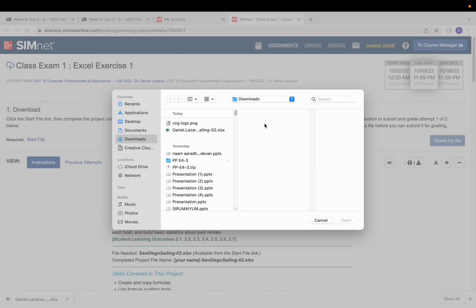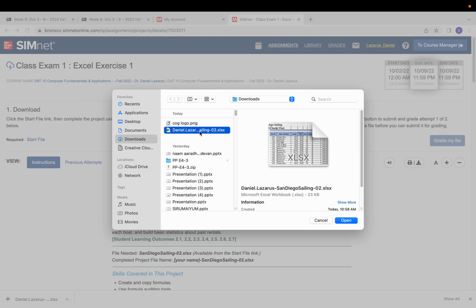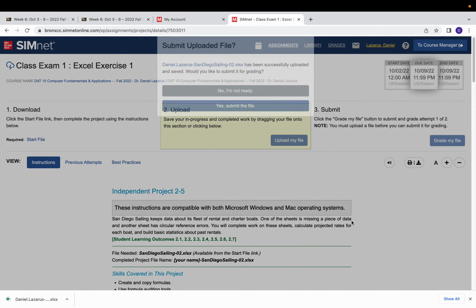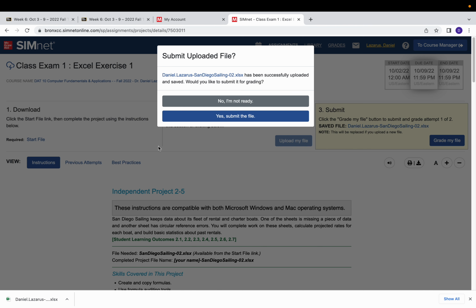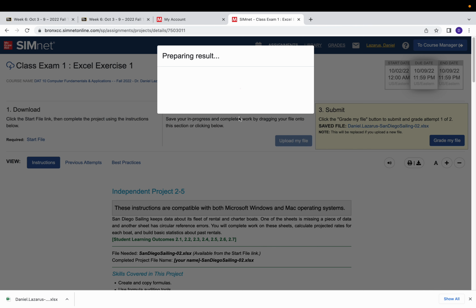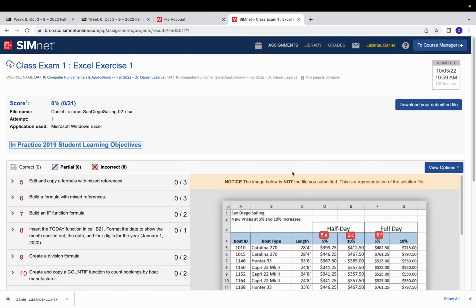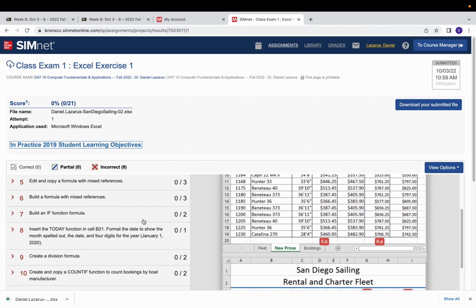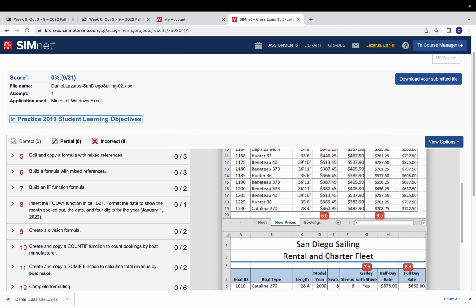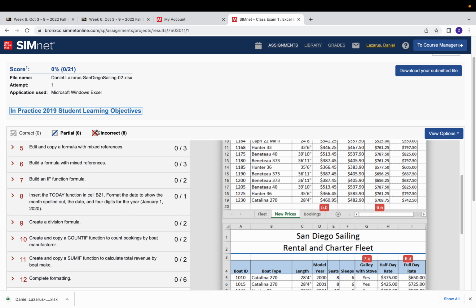When you click on this here, for example, this is my file. I haven't done anything, so I will get a 0 obviously, but you have to complete all the tasks and then submit the completed file. What it does is it auto grades it. Submit the file. See, it automatically gives you the grade. I don't grade it manually, so don't email me saying I did it correctly, you put wrong. No, it grades automatically. Obviously I didn't do anything, so I got a 0 here. But you will have to complete it. It will also tell you where you were incorrect.